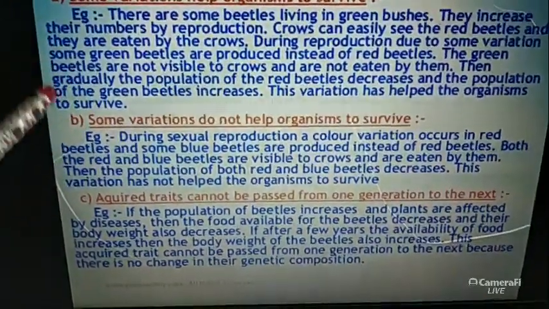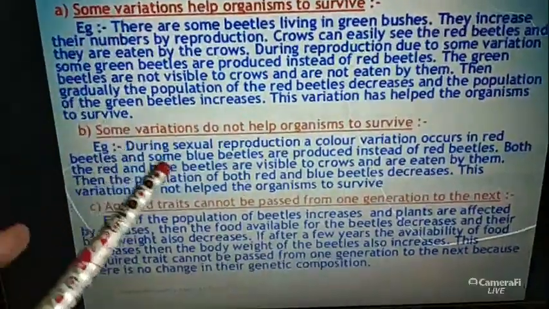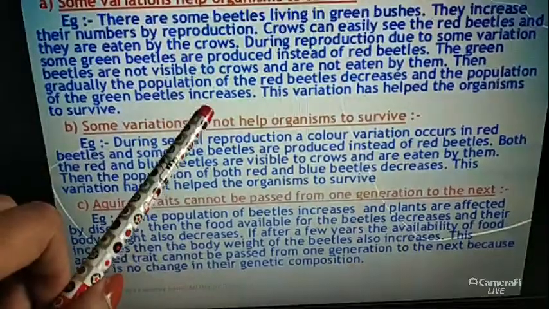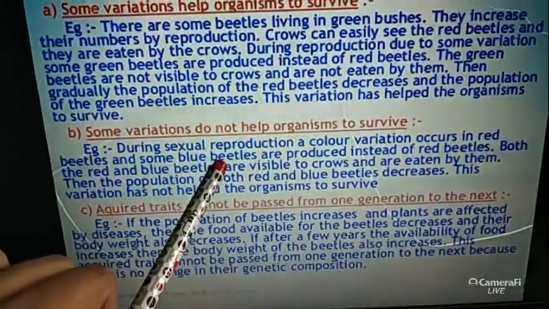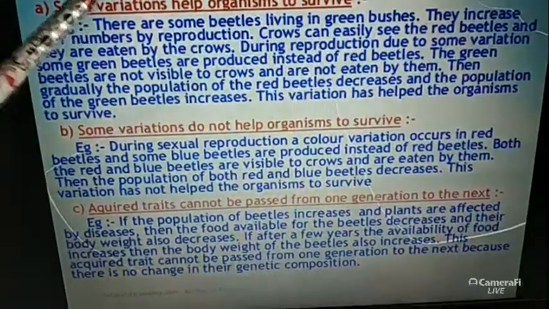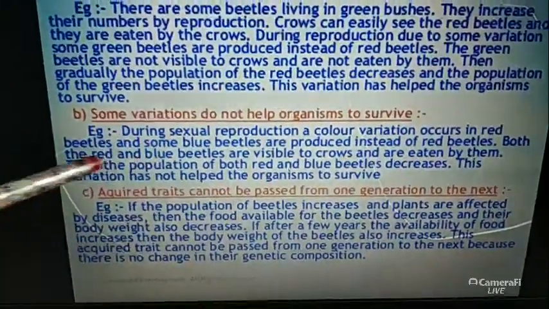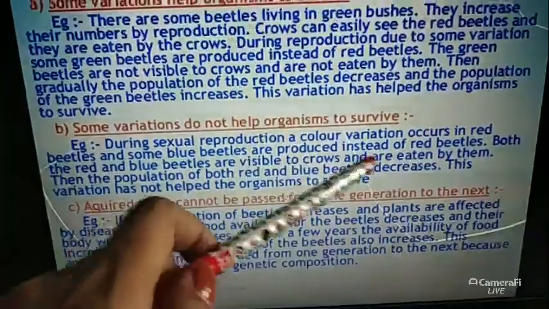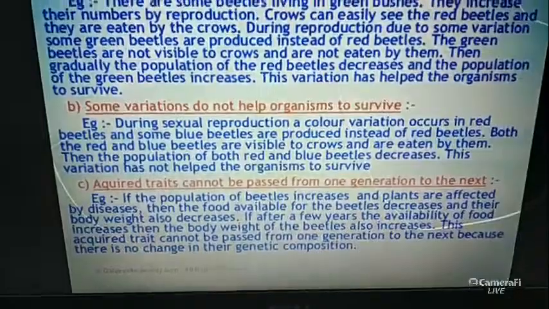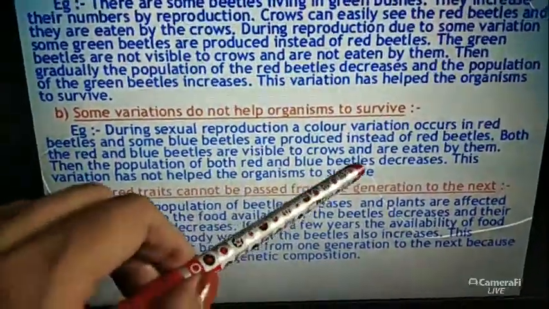The negative side is that when the variation occurs in their bodies, apart from the green beetles, some blue beetles are also produced, but these red and blue beetles are visible to crows. So the crows can easily eat these beetle families. Then the population of both red and blue beetles decreases. So this is the negative side of the variation, that the variation has not helped the organism to survive.